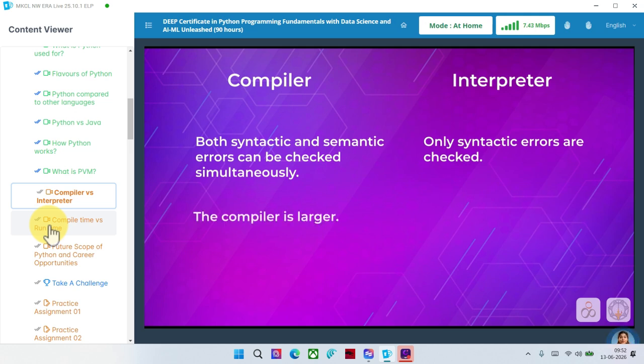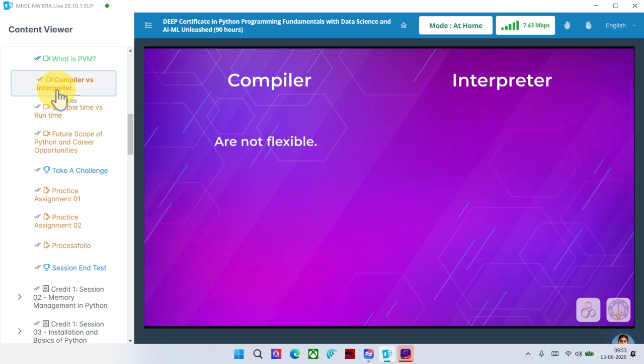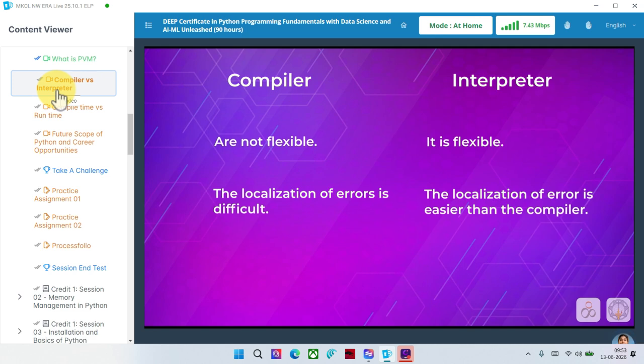The compiler is larger. Interpreters are often smaller than compilers. Compilers are not flexible. Interpreter is flexible. The localization of errors is difficult in a compiler. The localization of errors is easier in an interpreter than in a compiler.